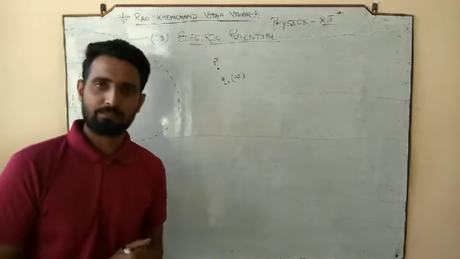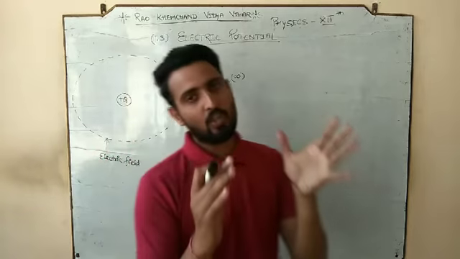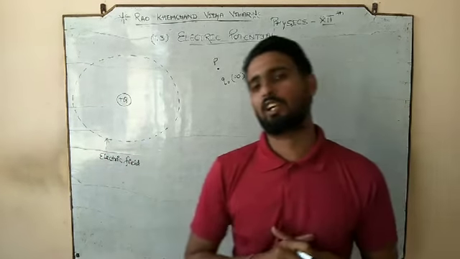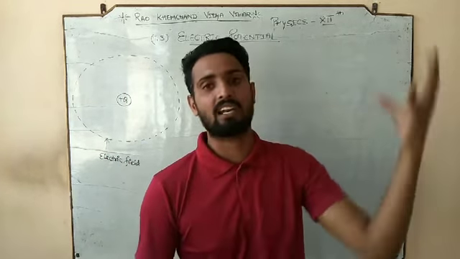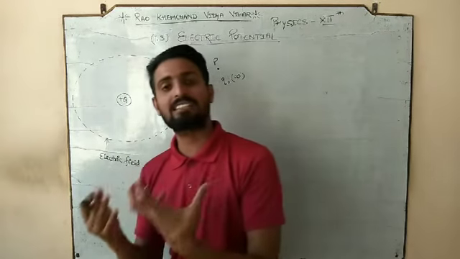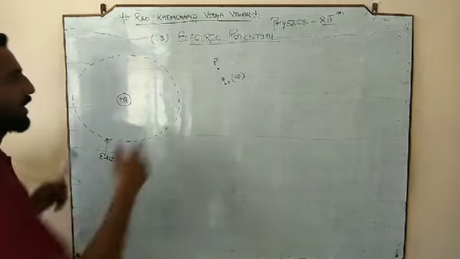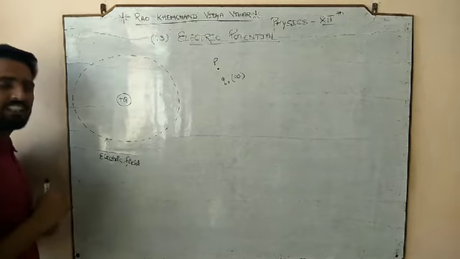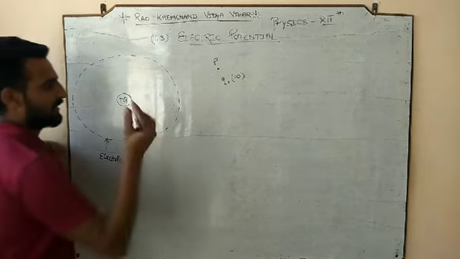Infinity means we do not know the exact location; it is far away from the source charge, out of the range, out of the electric field. So this point P is initially outside the electric field.